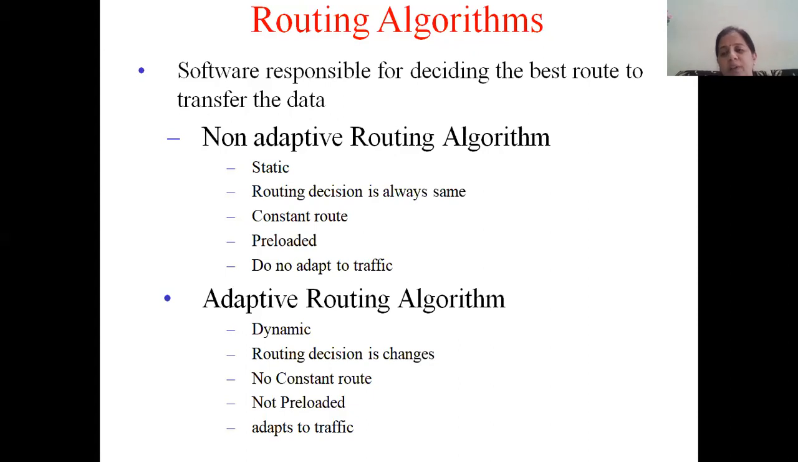What are adaptive? They're dynamic routing algorithms. They change their routing decisions. There's no constant route. They are not preloaded into the router's memory. So such routing algorithms can easily adapt, easily change, easily adjust according to the network conditions. I hope you people are understanding the difference between non-adaptive and adaptive routing algorithms. Okay.